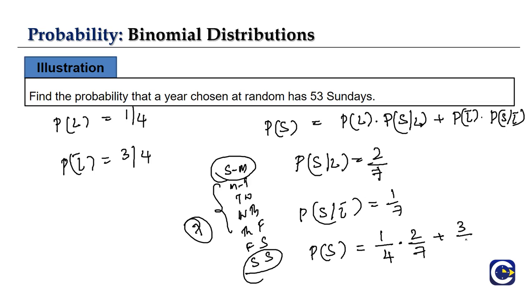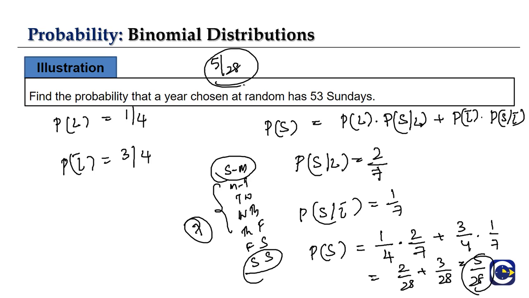Similarly for the remaining, it will be 3 by 4 into 1 by 7. Hence the probability will be 2 by 28 plus 3 by 28, so it will be 5 by 28. Hence our required probability that the year chosen at random has 53 Sundays is 5 by 28.